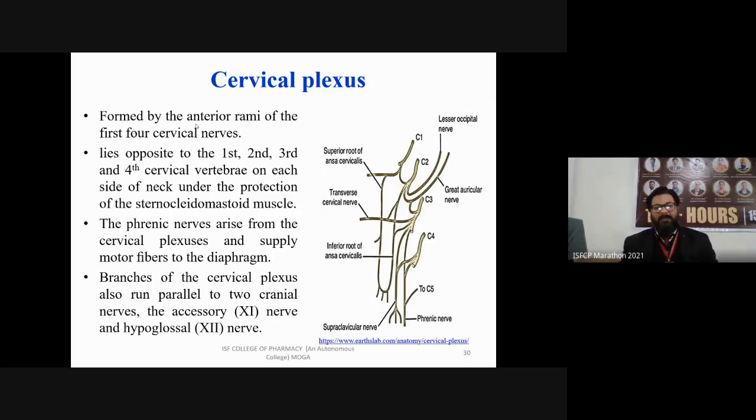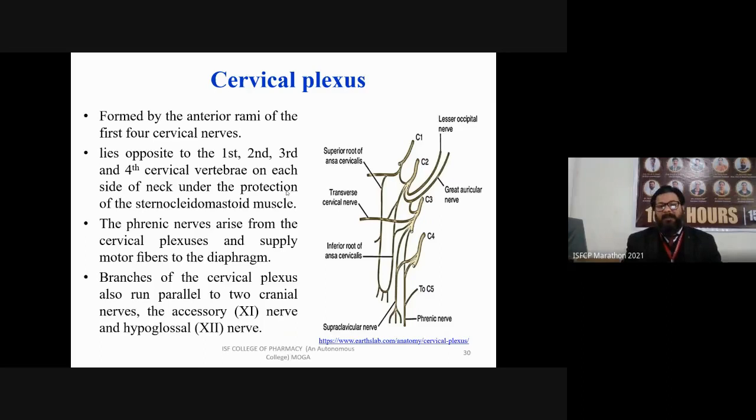You can see cervical plexus is associated only with five regions of cervical portion, that is C1, C2, C3, C4, and C5. So cervical plexus is formed by anterior rami of the first four cervical nerves.